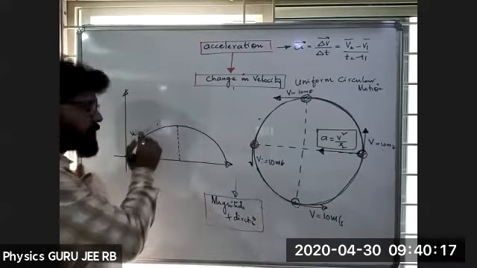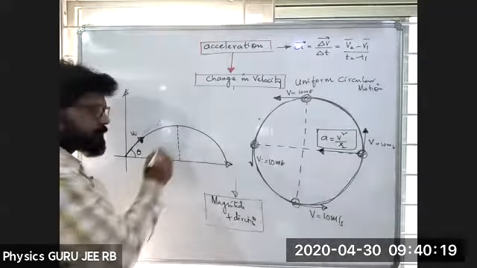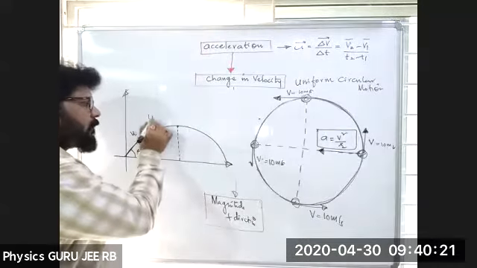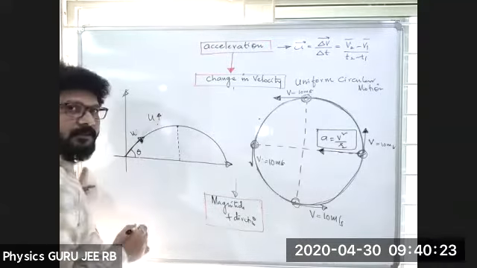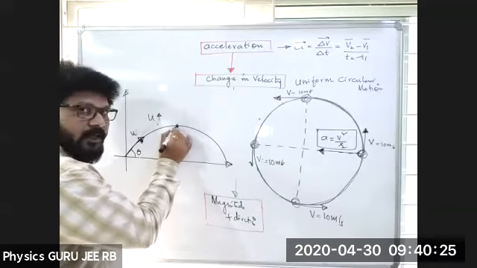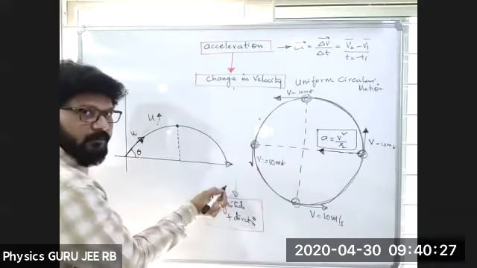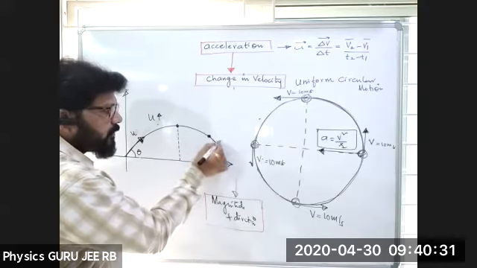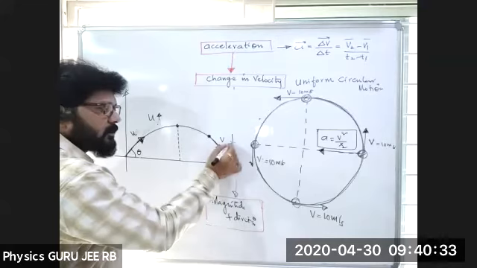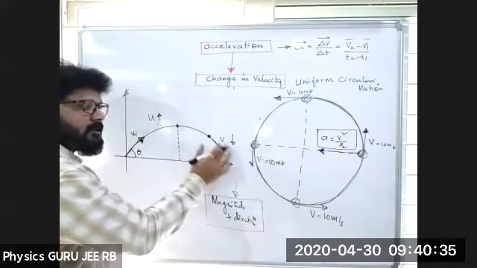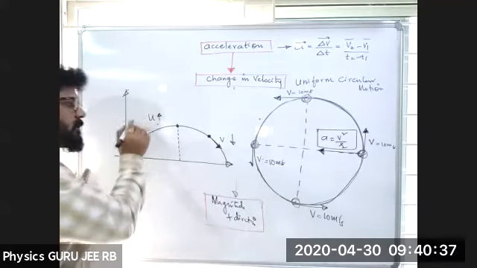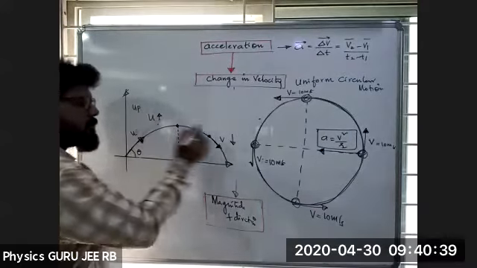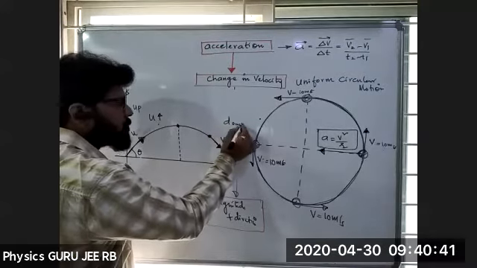So this is in the upward direction, and here the velocity gradually decreases till this point, reaching maximum height. Again it is falling downwards. That means if I want to draw the velocity here, it is in the downward direction. Here the velocity is decreasing and then increasing. This is in the upward direction. This is in the downward direction. Is it clear?